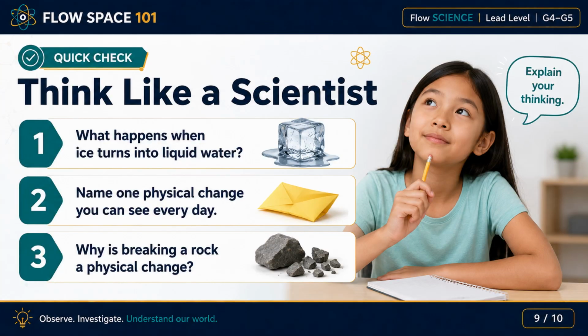Now it is time for a quick check. Question 1. What happens when ice turns into liquid water? Think about the state of matter. Ice changes from a solid to a liquid, but it is still water. Question 2. Name one physical change you can see every day. You might say folding paper, cutting fruit, melting ice, tearing paper, or breaking chalk. Question 3. Why is breaking a rock a physical change? The rock changes size and shape, but it is still rock.